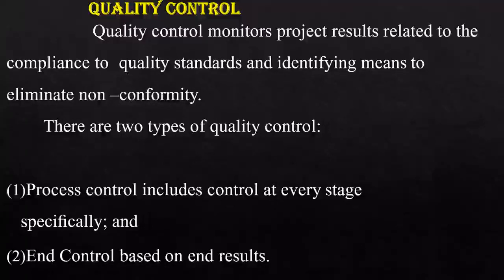End control means the quality control is based on the end result. For example, if it is concrete, the end result will be the grading of concrete.